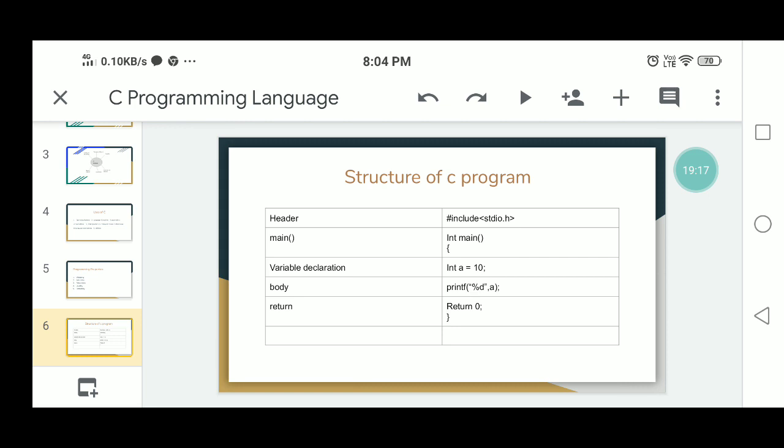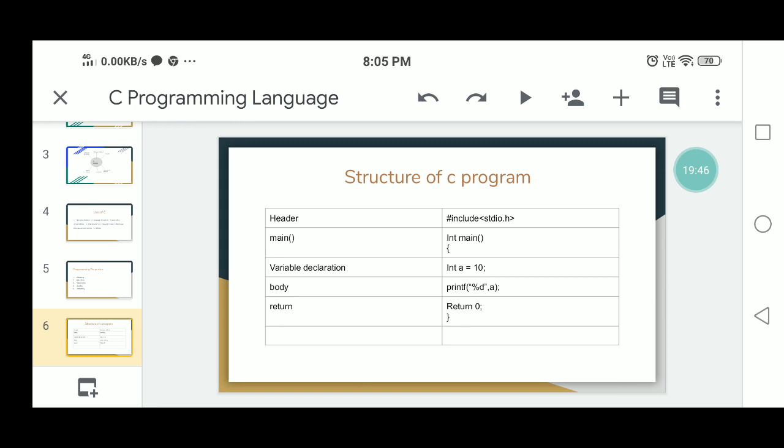Then next, the main function. The main function must be there in every C program. Everything inside this function in a C program will be executed. Before the main function is written the return type of the main function. In curly braces you write the program. First of all, you have to write the main function.